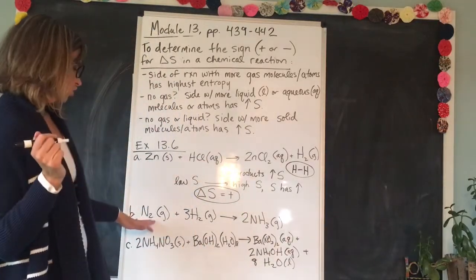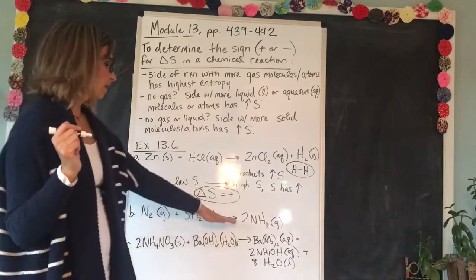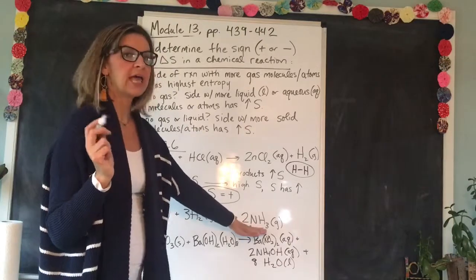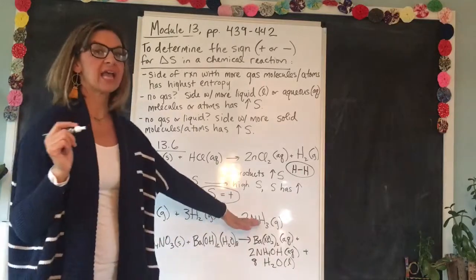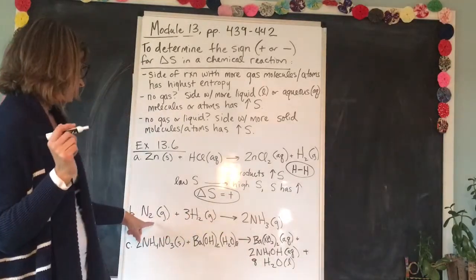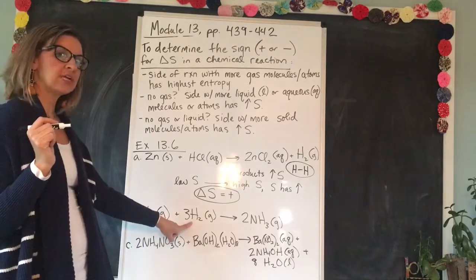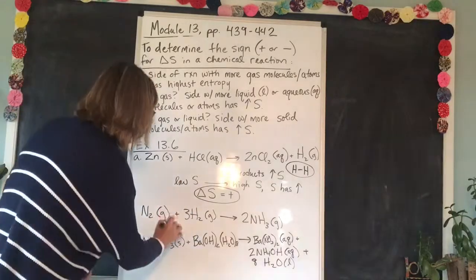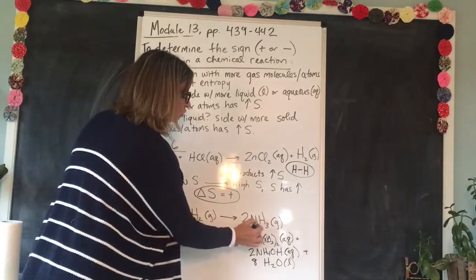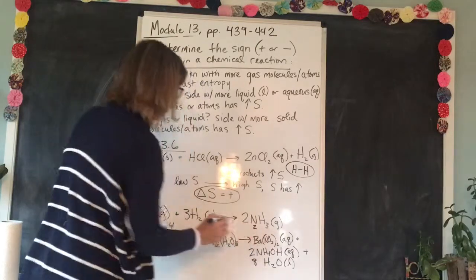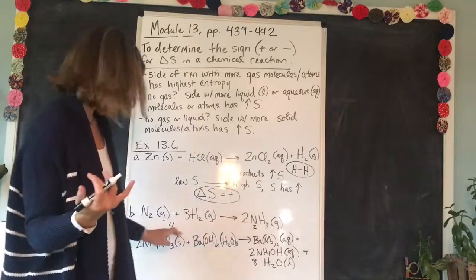B is nitrogen gas plus 3 hydrogen gas molecules produces 2 NH3 or ammonia gas molecules. So this time we have all gases, so we have to add them up. On the reactant side, we have 1 N2 molecule and 3 H2 molecules for a total of 4 gas molecules on the left and 2 NH3 molecules on the right. So we have 4 on the left, 2 on the right. Which side is higher? Obviously the 4.